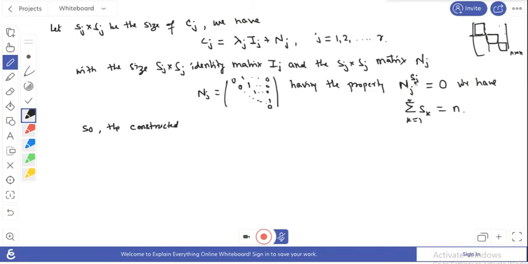N_j S_j equals 0 because this is a nilpotent matrix. A nilpotent matrix has an order. For example, A is a nilpotent matrix of order k if A to the power k equals the null matrix. You know the definition of a nilpotent matrix.